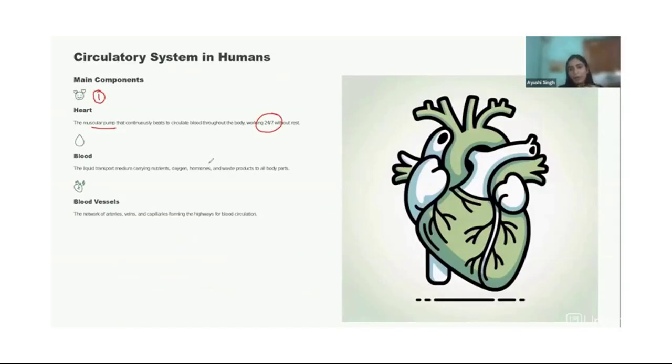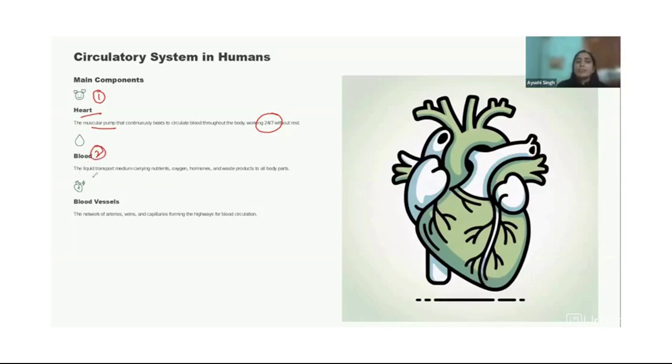If it stops, the body will not be able to do any activity, and the person may die. That's why people try to give CPR, so that the heart can function again and all the stopped activities, like transfer of nutrients, oxygen, and waste, can resume.